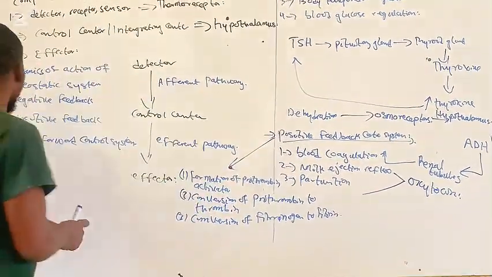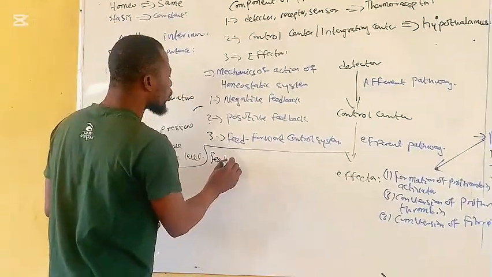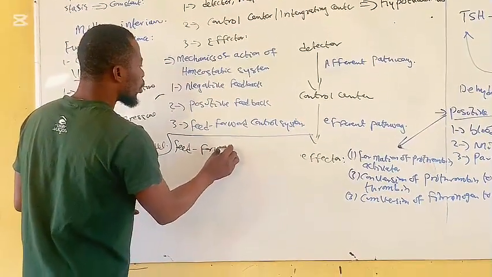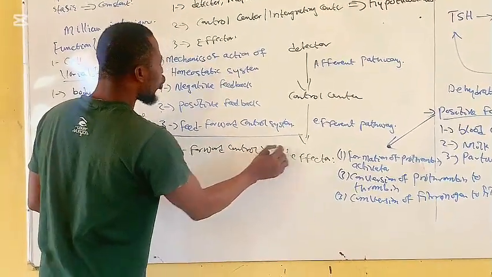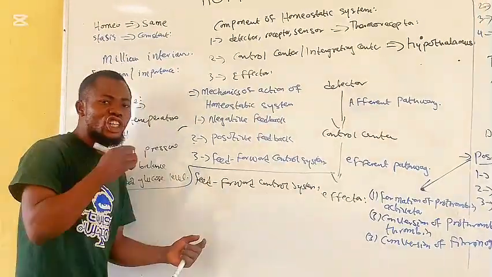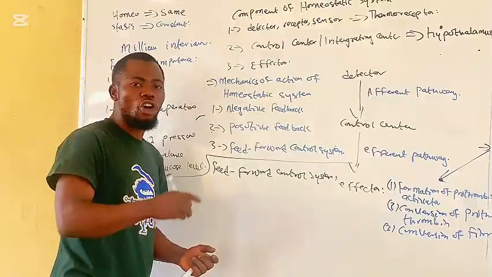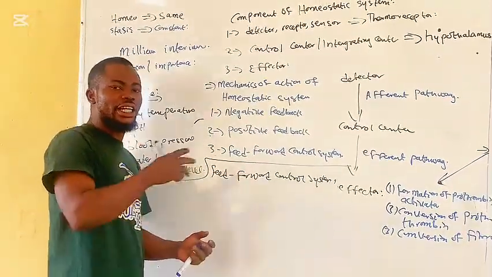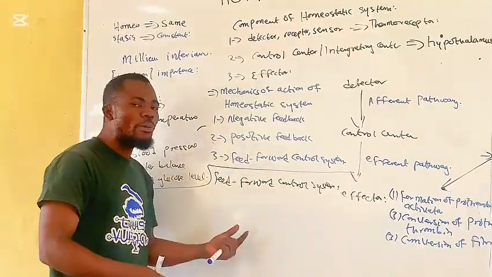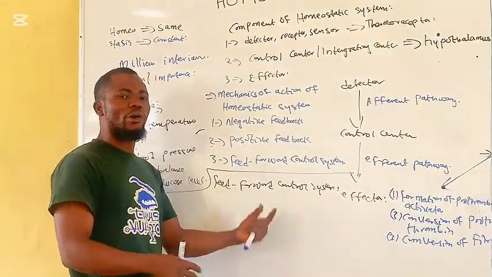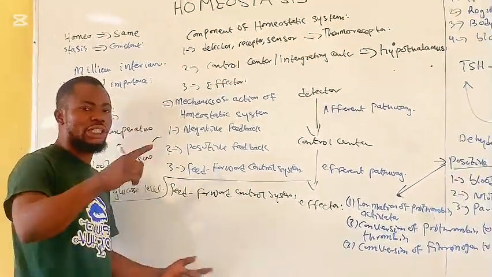The last control system here is the feed forward control system. This feed forward control system detects changes that are likely to occur in future, thereby taking an appropriate control measure that will avert the disturbance that would be caused by that change.